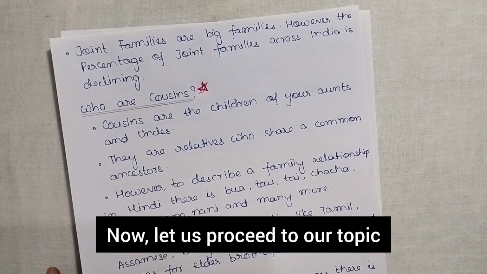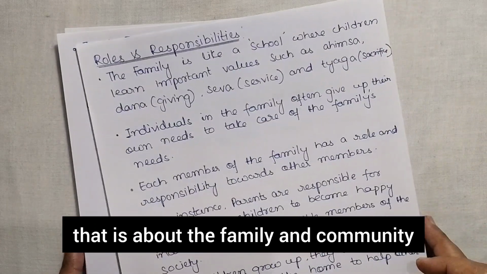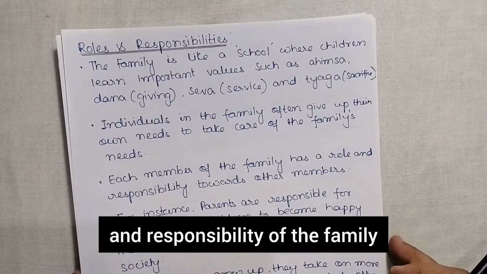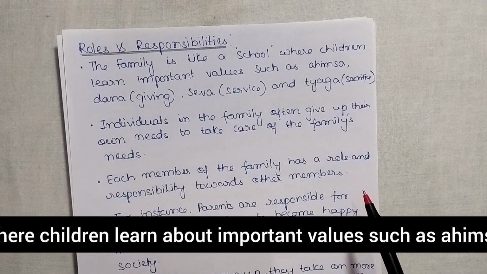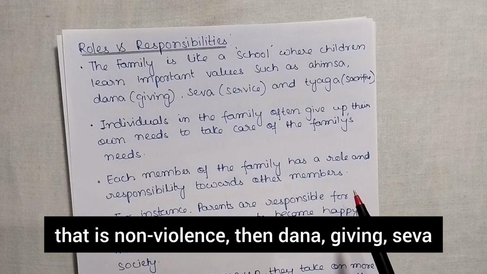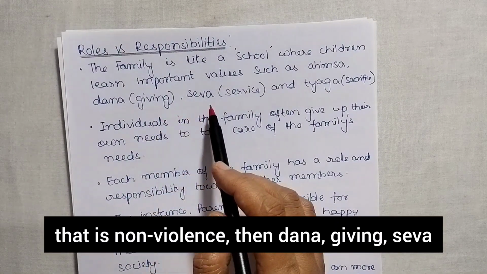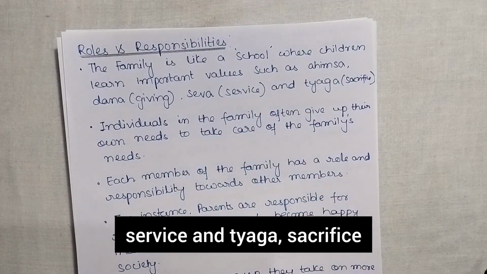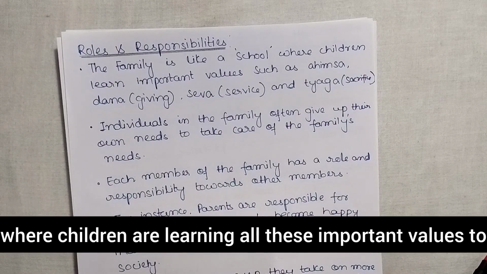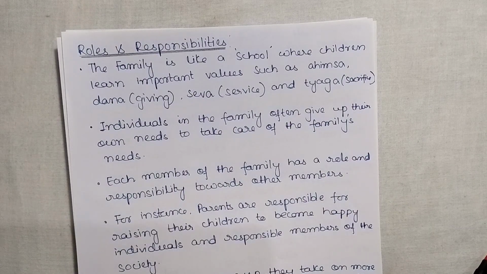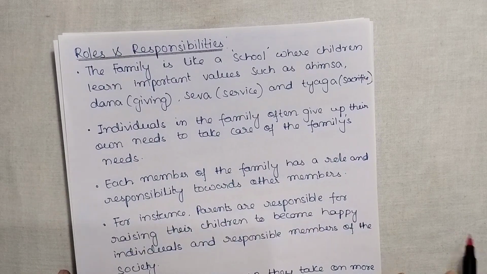Now let us proceed to our topic, which is the family and community. Let us see the role and responsibility of the family. The family is like a school where children learn important values such as ahimsa, that is non-violence, dana, giving, seva, service, and tyaga, sacrifice. So the family is like a school where children learn all these important values to become good citizens of India, or of any country, right?